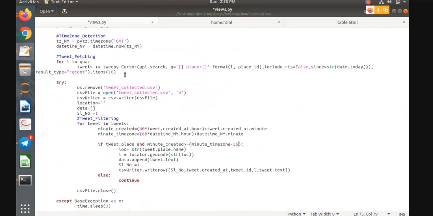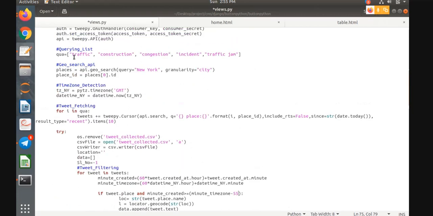The important step, that means the fetching of tweets, is done with the help of tweepy.Cursor. With the help of tweepy.Cursor, we fetch the tweets related to the keywords given in this list in New York City. In that way, we collected 10 tweets for each of these keywords and stored them in JSON format.